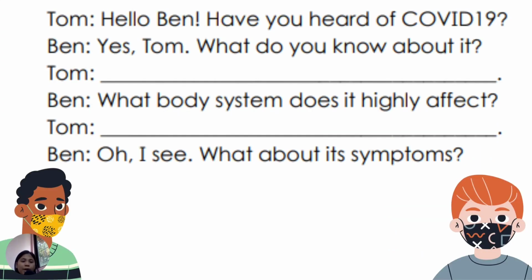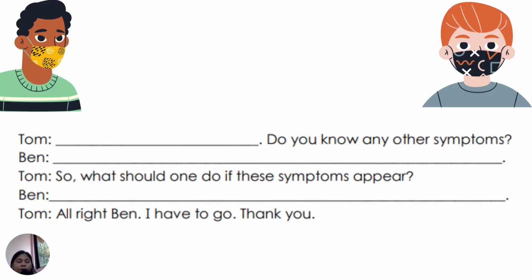And this is our dialogue. Tom: Hello Ben, have you heard of COVID-19? Ben: Yes Tom, what do you know about it? Tom: Write something about what Tom will say to Ben. Next, Ben: What body system does it highly affect? Then Tom will answer again. Then Ben: Oh, I see. What about its symptoms?